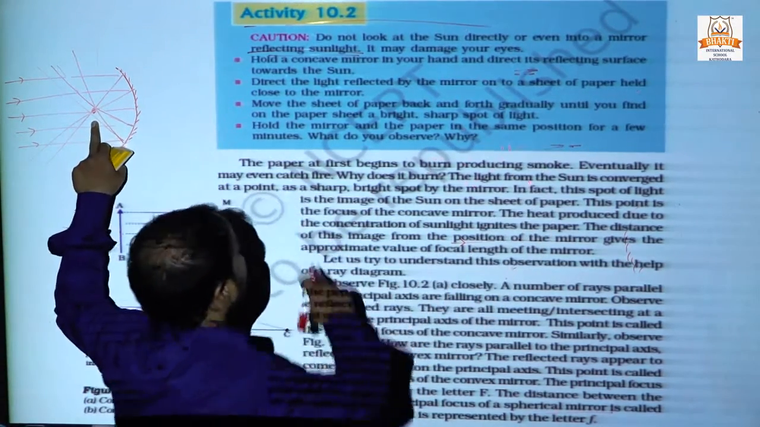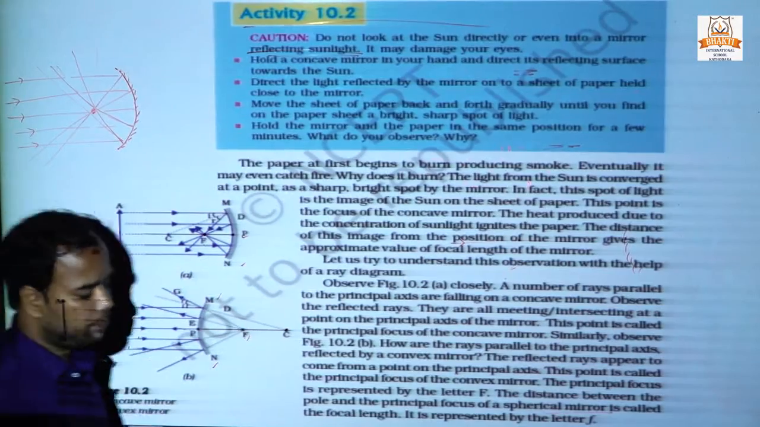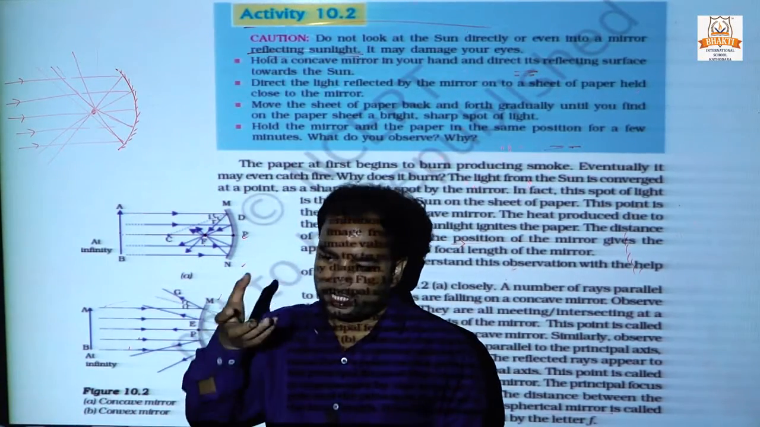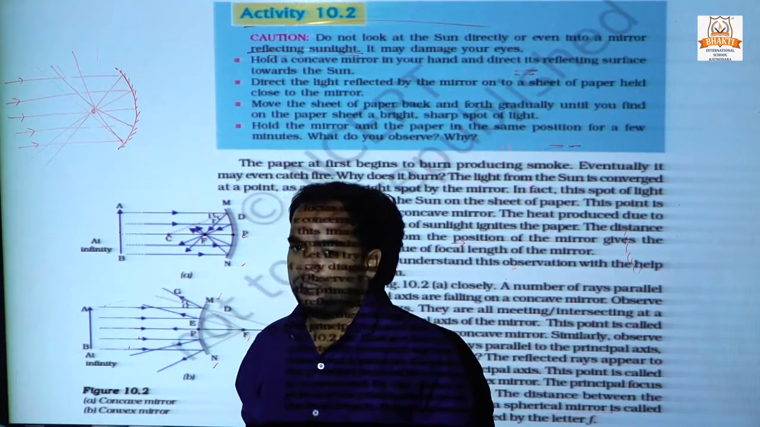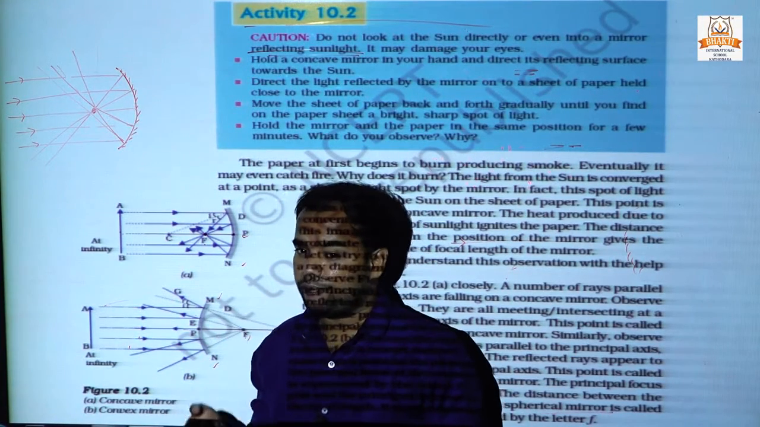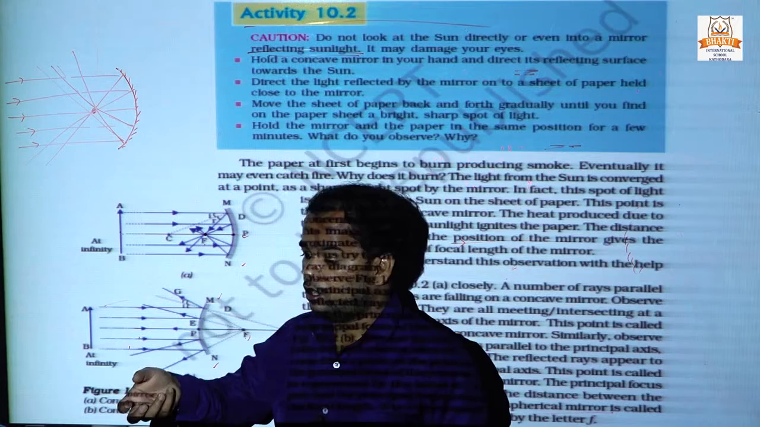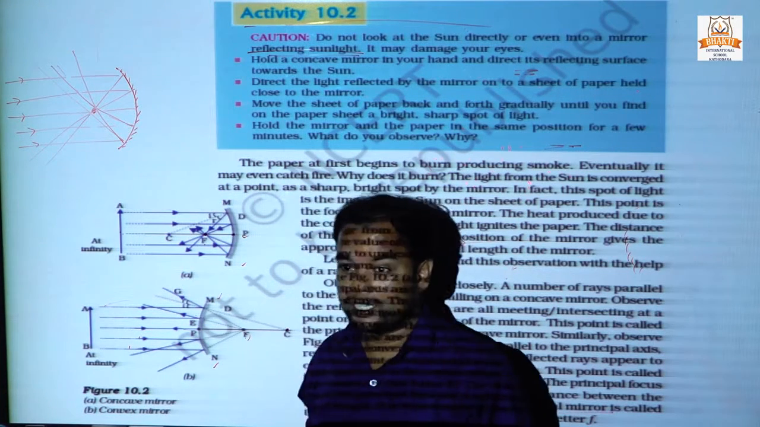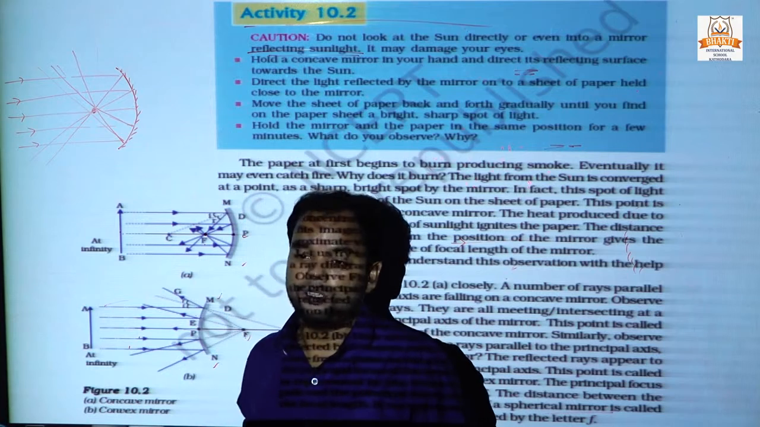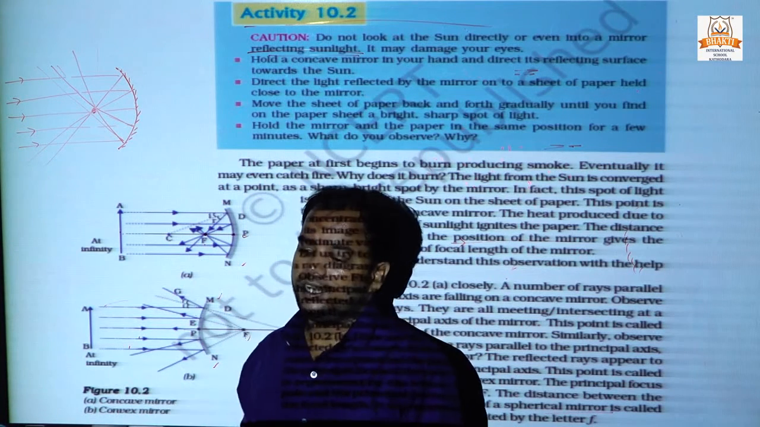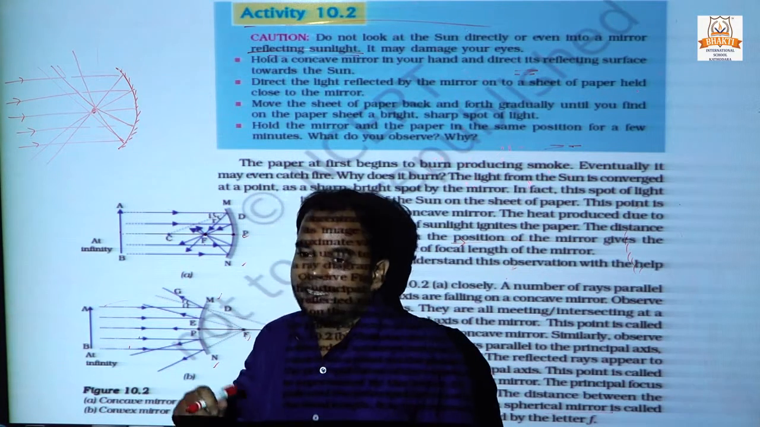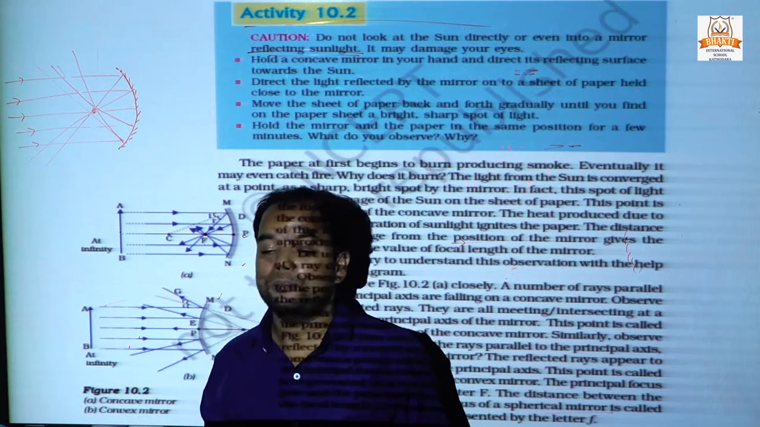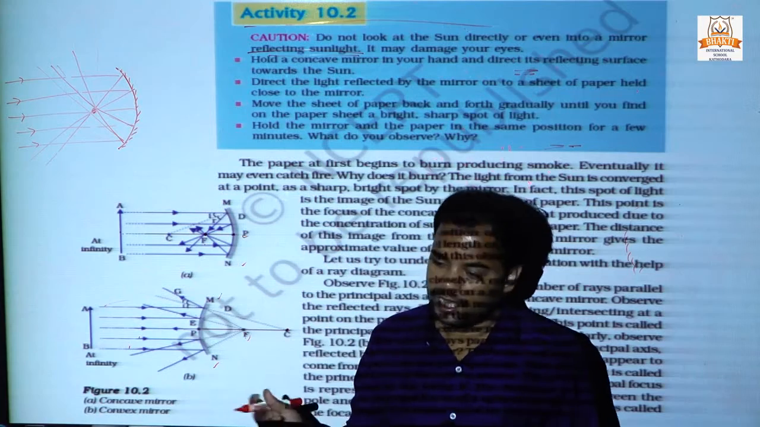What do we observe? When we use a concave mirror in the presence of sunlight, by the activity on a paper, the paper will be burned. What is the reason? Because the high intensity of sunlight concentrates at a point on the paper, and that gets heated, reaches the inflammable point, and gets burned.